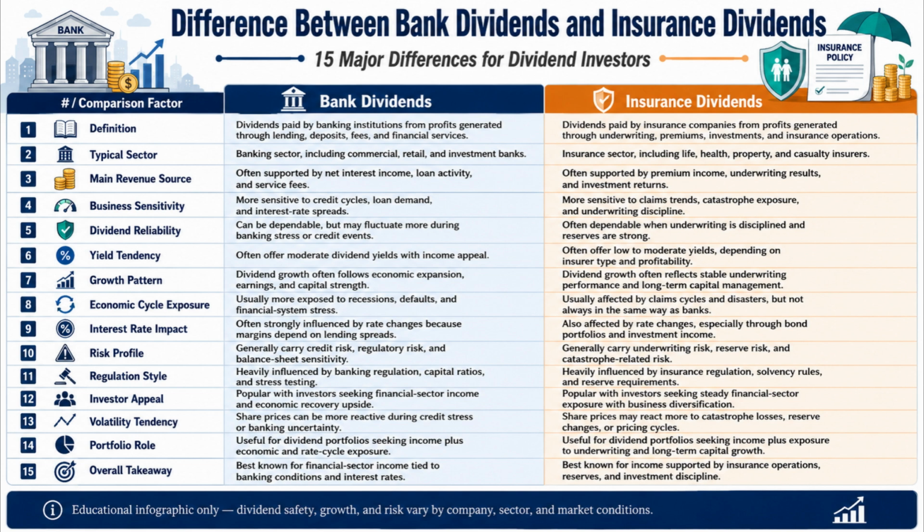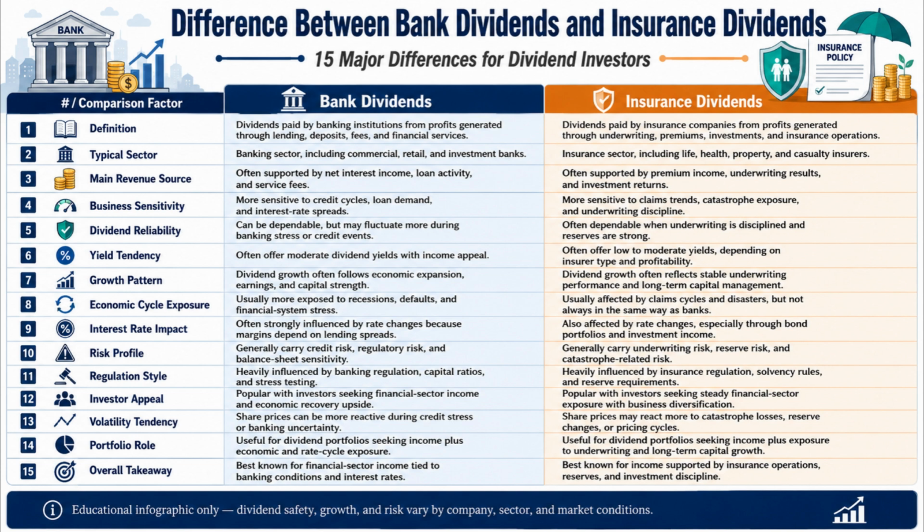Number 12. Bank dividends are popular with investors seeking financial sector income and economic recovery upside, whereas insurance dividends are popular with investors seeking steady financial sector exposure with business diversification. Number 13. Bank dividend share prices can be more reactive during credit stress or banking uncertainty, whereas insurance dividend share prices may react more to catastrophe losses, reserve changes, or pricing cycles.